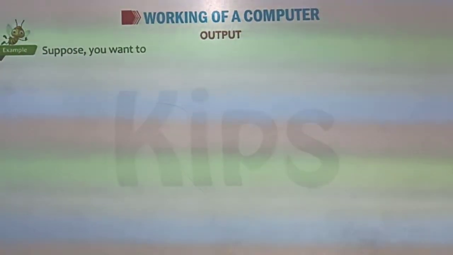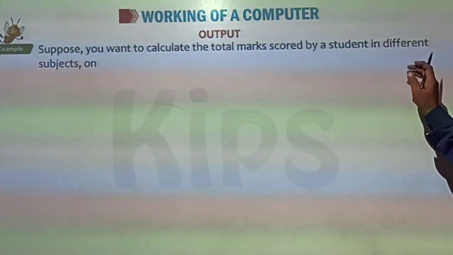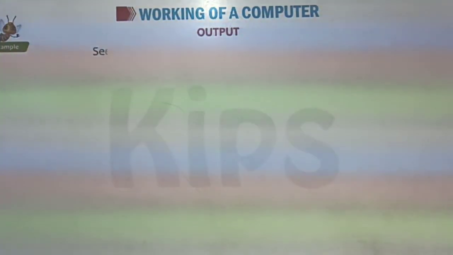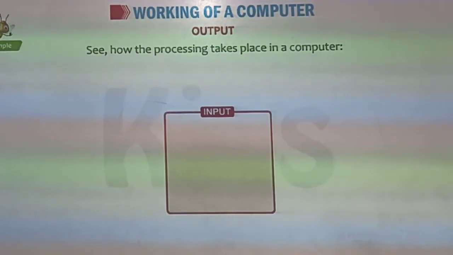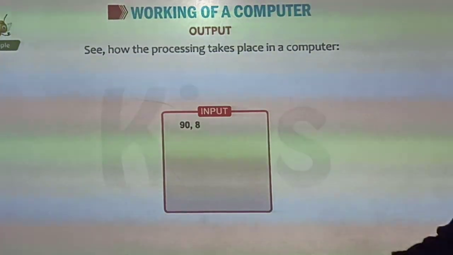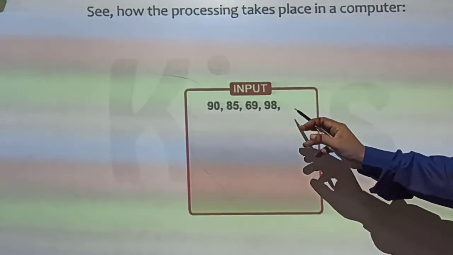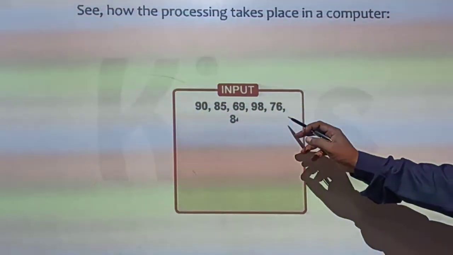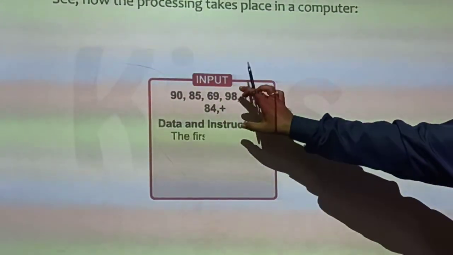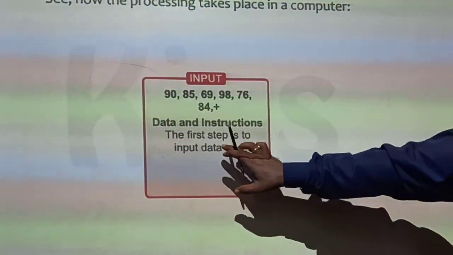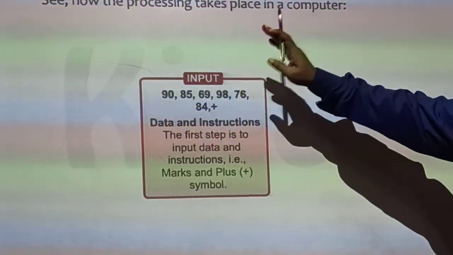Suppose you want to calculate the total marks scored by a student in different subjects. Now, let's see how the processing takes place in a computer. First input: 90 marks, 85 marks, 69 marks, 98 marks, 76 marks, 84 marks, plus. These are the input, the data and instructions. The first step is to input the data and instructions.